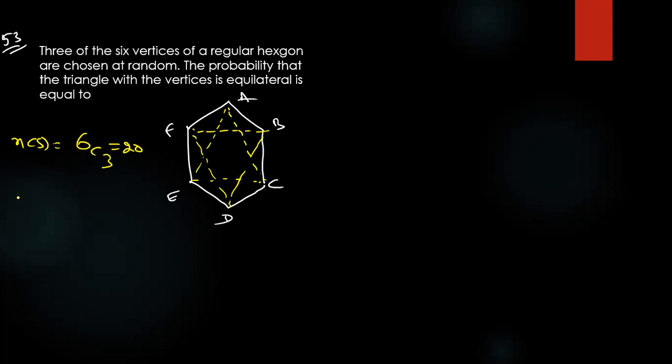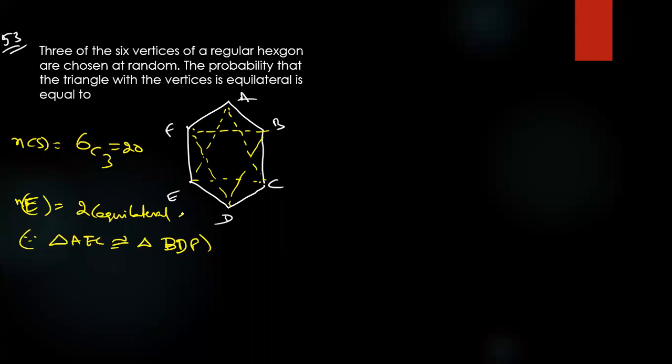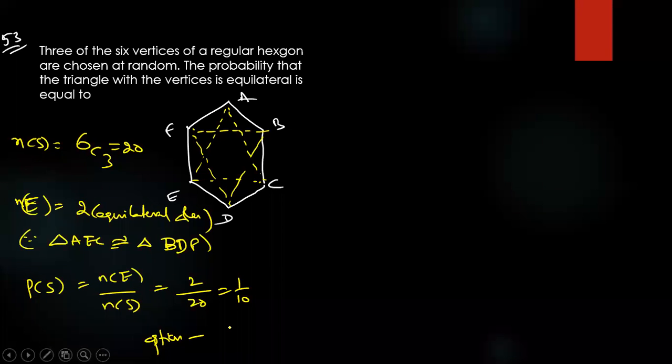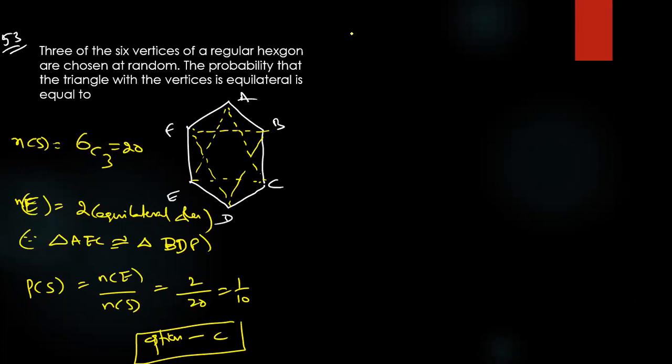So how many triangles are possible? That is only 2, since triangle ACE is congruent to triangle BDF. So 2 equal triangles are there. So therefore the required probability is what? N of E by N of S, 2 by 20. Answer is 1 by 10. Like that, right? So what is the option, please? C.